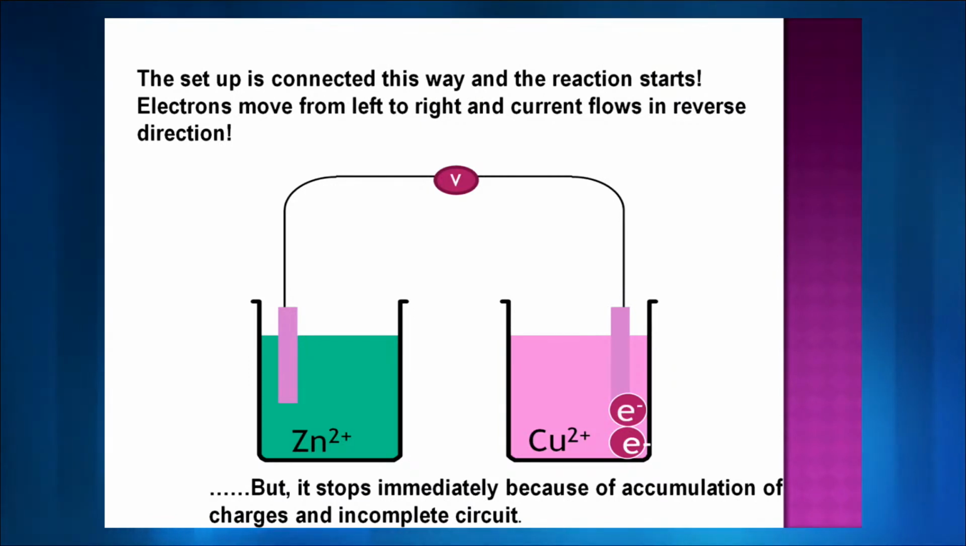Why did it stop? Because there is a lot of accumulation of charge and electrons on the right container. Can you see it on the slide? And so we see that nothing is happening. It's kind of a diversion or kind of a jam there.